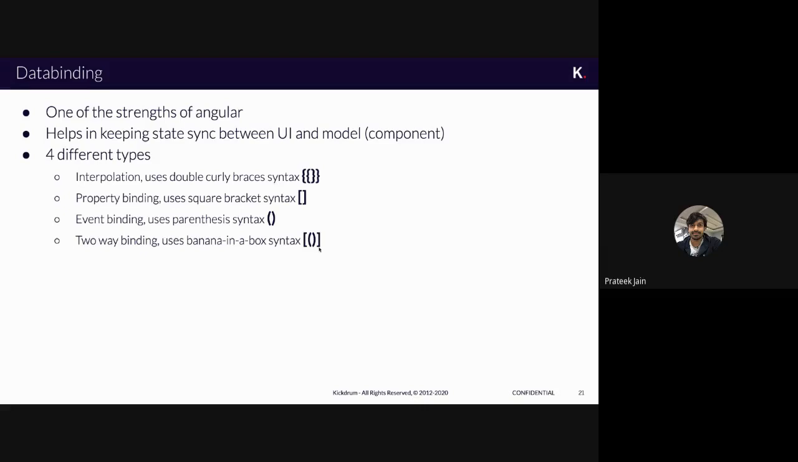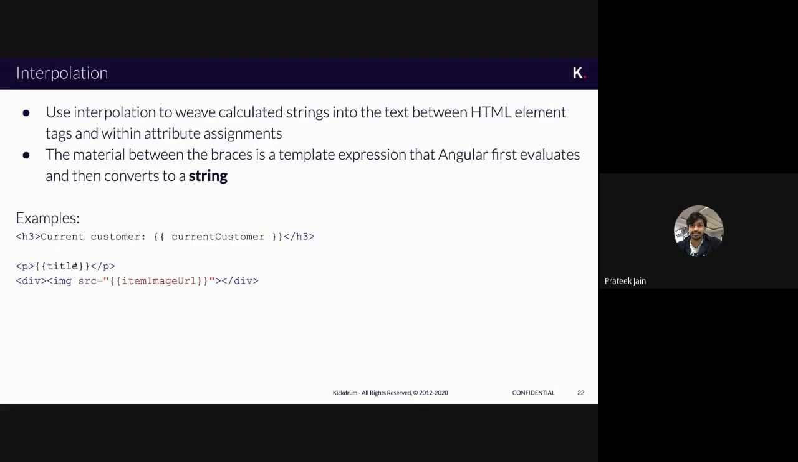How are we using interpolation here? You can see, use interpolation to weave a calculated string in the text between HTML element tags and in your attribute assignments. We will not go into the technical definition of that. I am actually going to directly show you what interpolation is here.